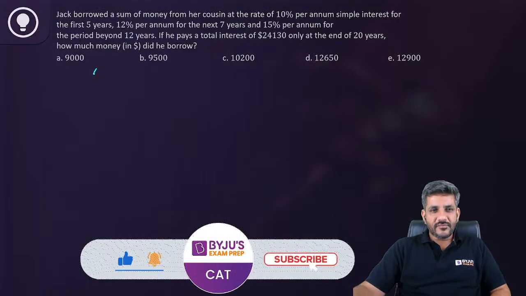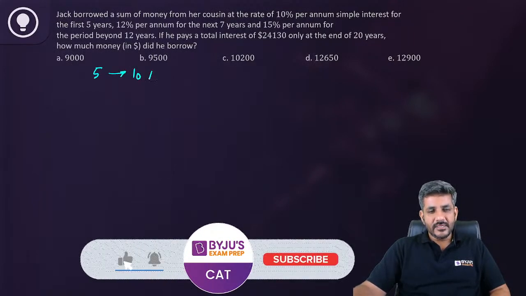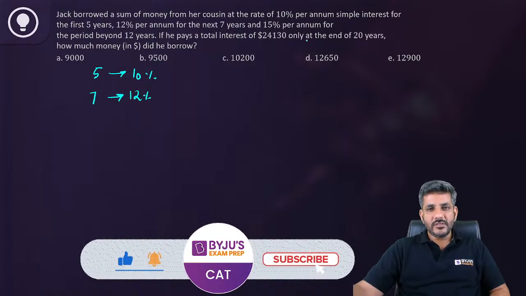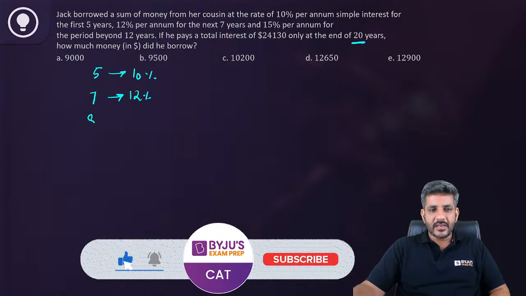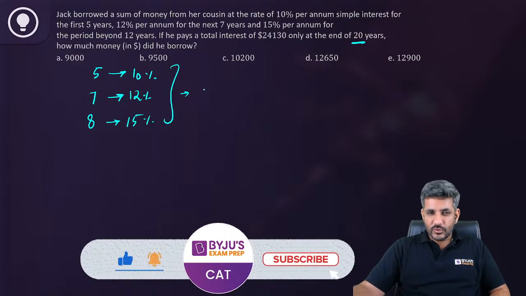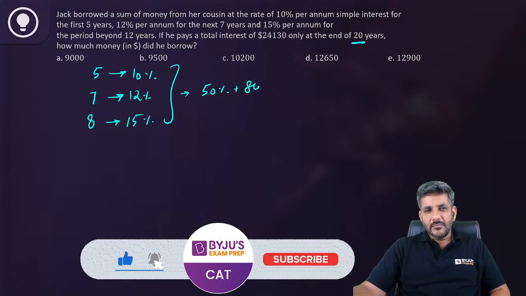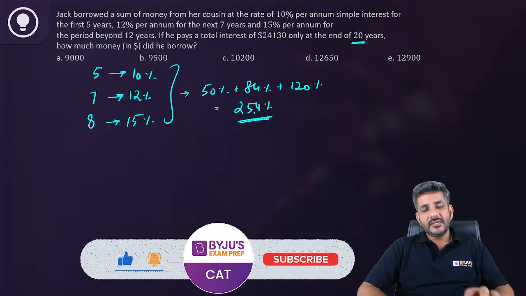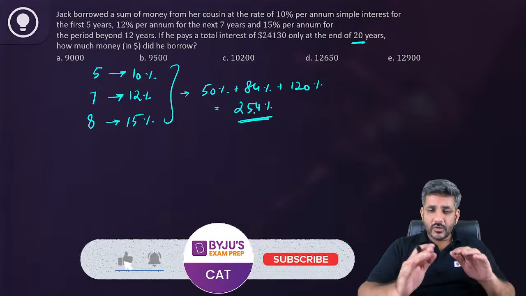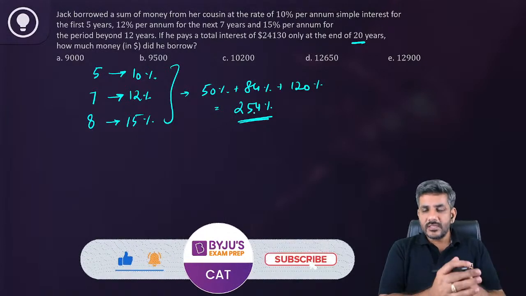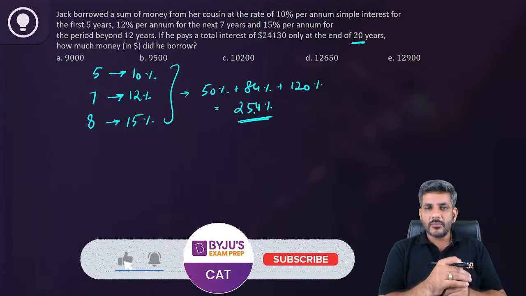He says in the first 5 years, the rate percentage is 10%. In the next 7 years, the rate percentage is 12%, and for the remaining years, because he's talking about 20 years, that means remaining years are 8. For these 8 years, the rate percentage is 15%. So ultimately, he has got a total rate of 50% plus 84% plus 120%, that is equal to 254%. Can we do that? Yes. In case of simple interest, we can do that, but not in compound interest. Because in simple interest, the base always remains the same. So we can straight away multiply the rate with the time and calculate the percentage which is calculated on it. It will make your job always easy.